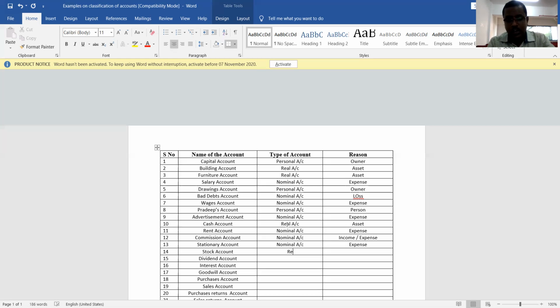Actually, stock is considered as property of the business. It is considered as an asset of the business. Understood? That is the reason it is which account? Real account. Because stock is what? Stock is always an asset. It is a property.